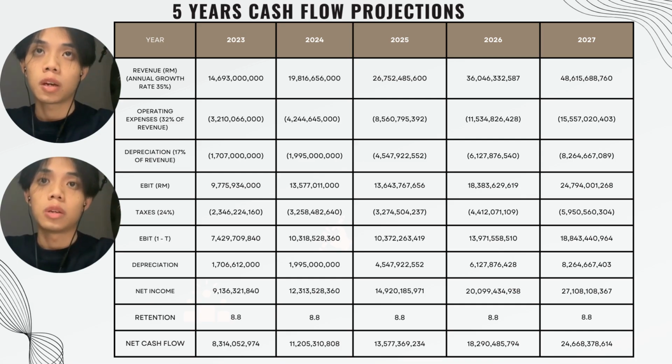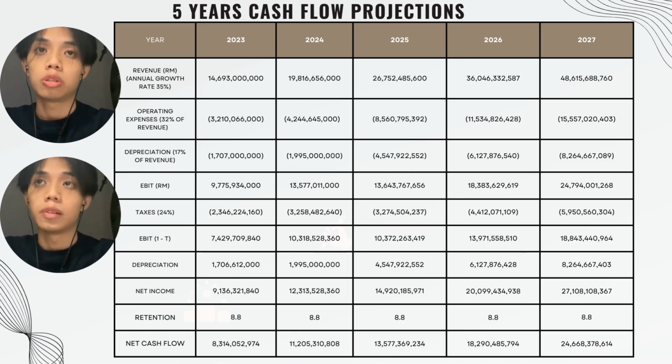I'm going to present the cash flow projections using historical data. The revenue is projected by annual growth, starting at 14.6 with an annual growth rate of 3%, reaching 48.4 for the year 2024. We subtract the operating expenses projected at 23% of revenue, and the depreciation estimated at 17%. That's how we get the EBIT, expected to rise from 76.9 to 77 billion.